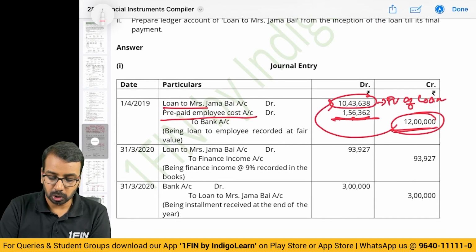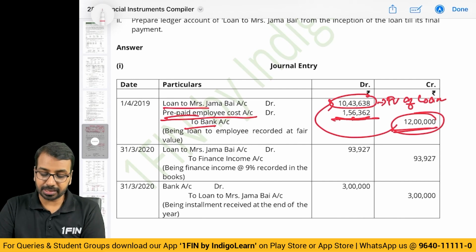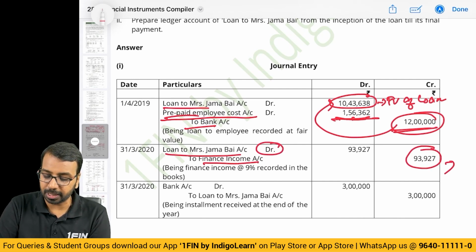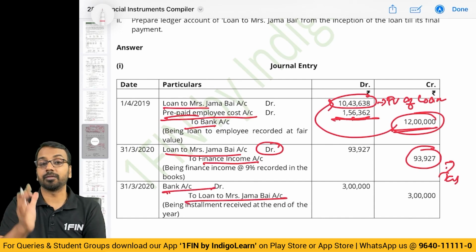the journal entry, loan paid to bank. Every year interest income you will add. Loan account will be debited and finance income credited based on the table, 93,207, and bank account debited to loan account whenever you have recovered the loan.